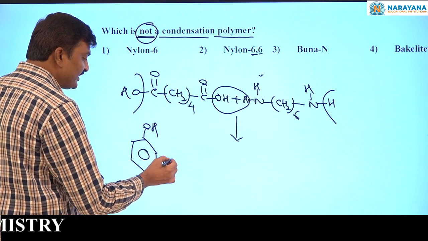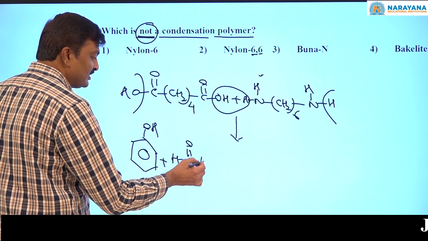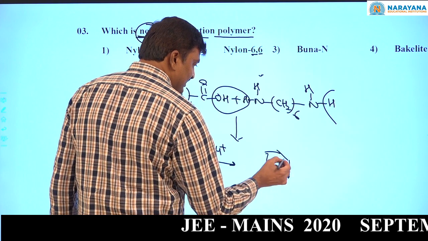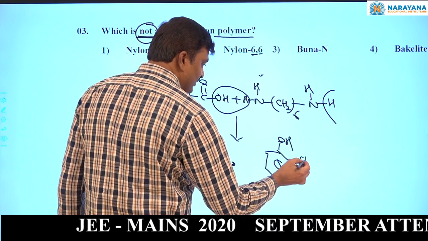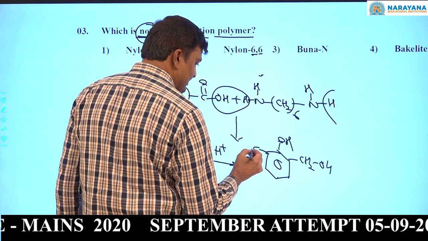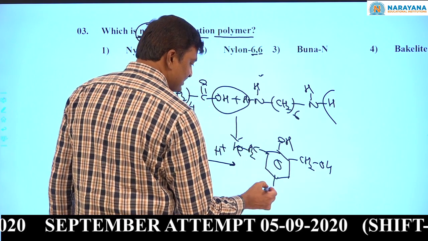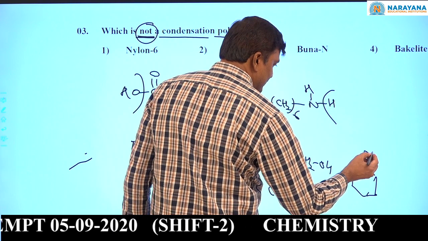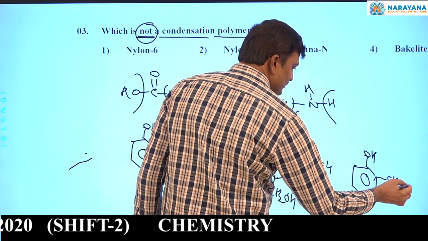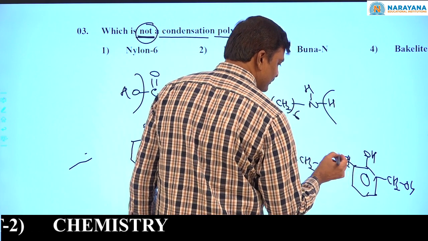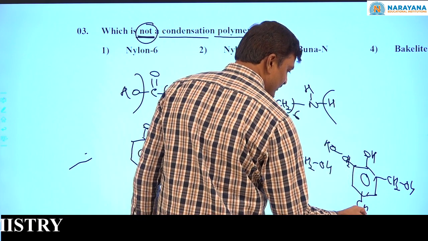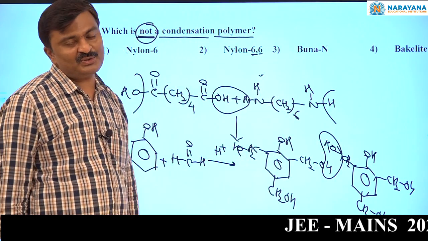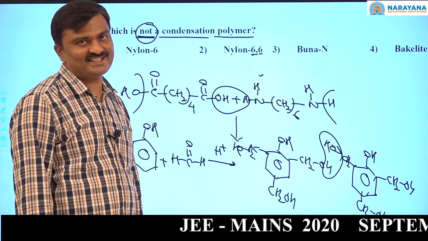See, phenol and formaldehyde. In the presence of acid or base catalyst, first it will convert into this intermediate compound with CH2OH, like this, CH2OH. And now here what happens? Now in this way water molecules will be eliminated during the polymerization. So it is also condensation.